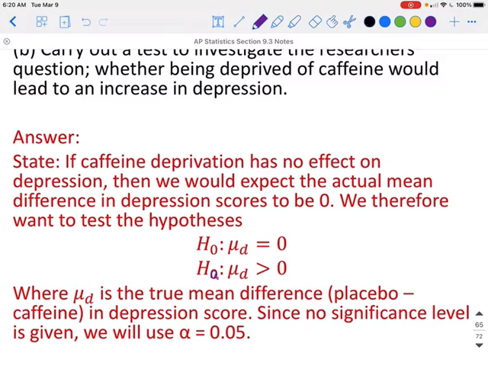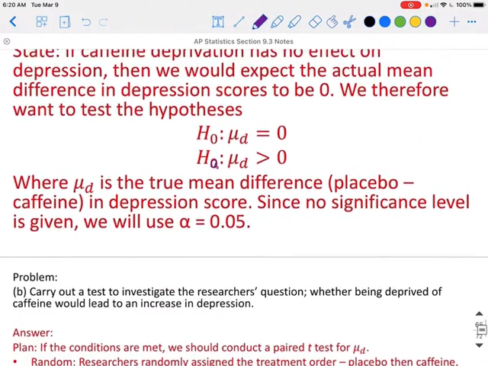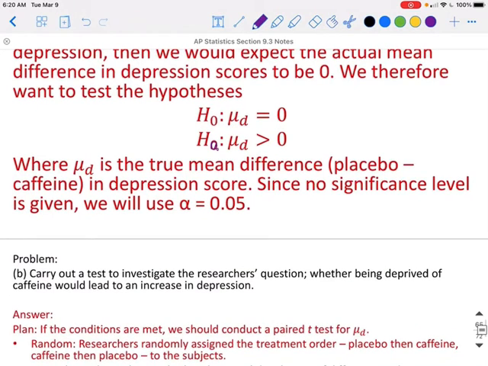Next is the plan. In the plan, you need to tell what method you're going to use, and you need to check your conditions. So for this one, we will use a paired t test for the mean difference. The first condition we need to check is random. Researchers randomly assigned the treatment order, whether they take placebo first or caffeine, to the subjects. So the people doing the activities were not randomly selected because this is an experiment. As long as the treatments are randomly assigned, we still have met that random condition.